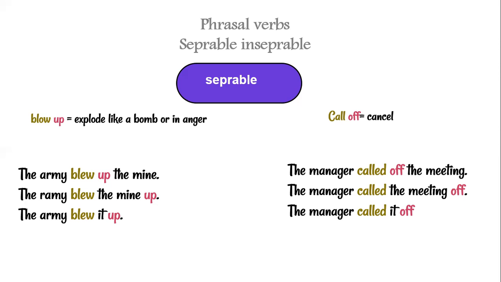We can also have a case where we have a direct object, but it would be better if we keep the verb and adverb next to each other. Why? Because sometimes we have a very long direct object. So there is no point in putting that long direct object between the verb and adverb.